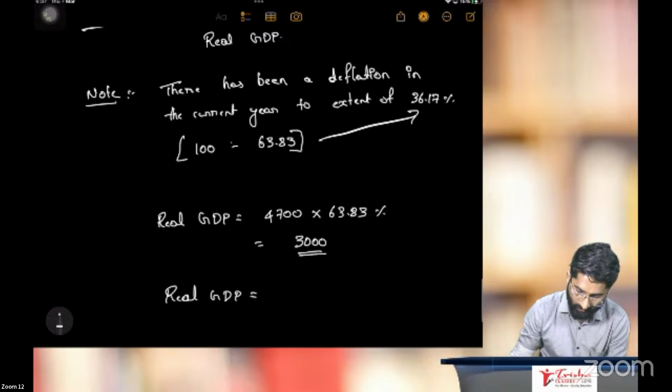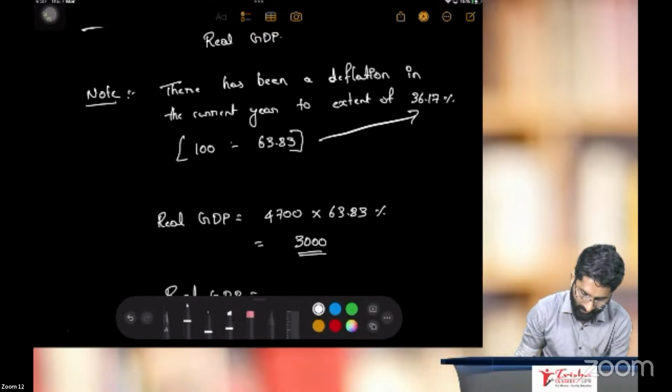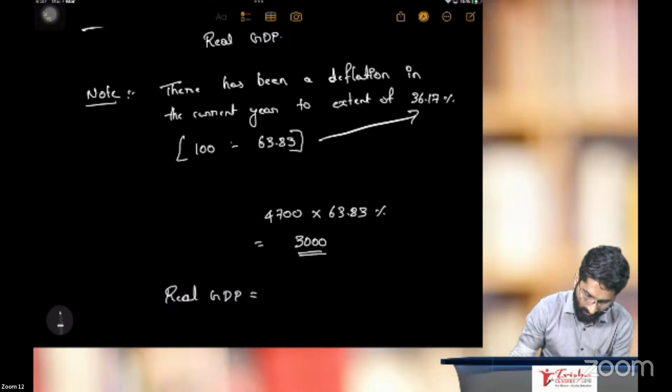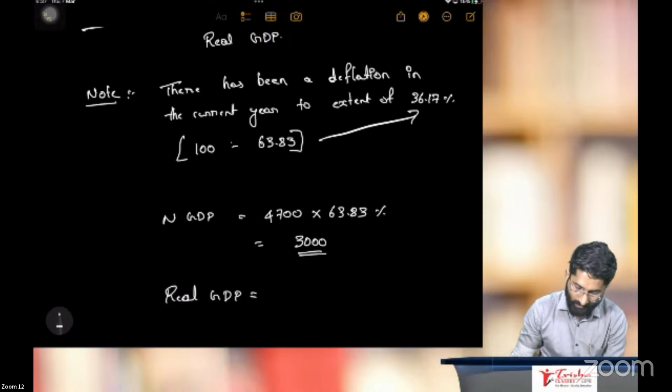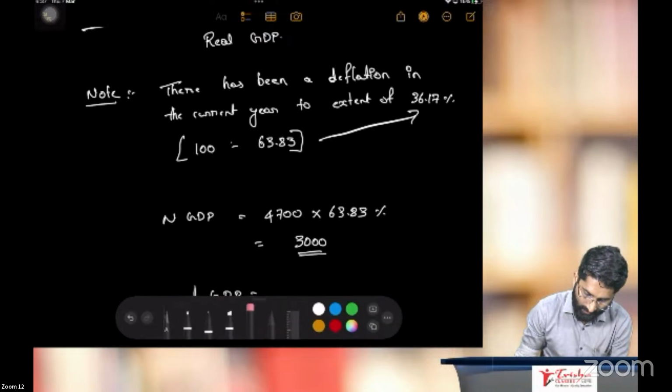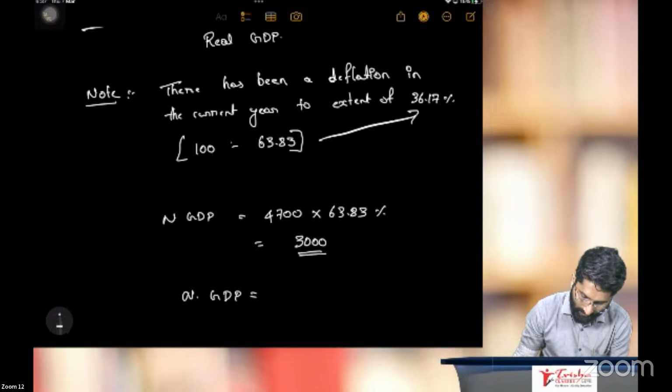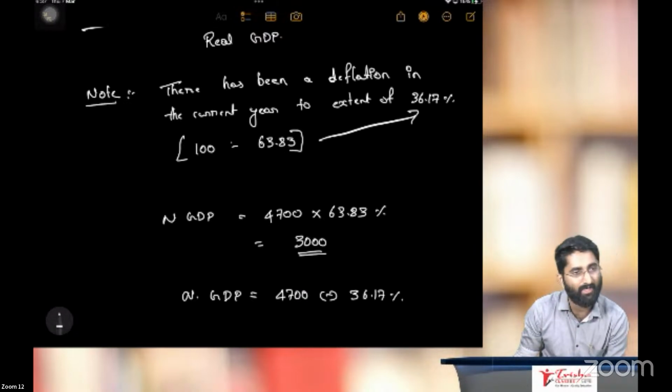Sir, another way: nominal GDP is equal to real GDP minus 36.17%. Sir, why are you deducting?